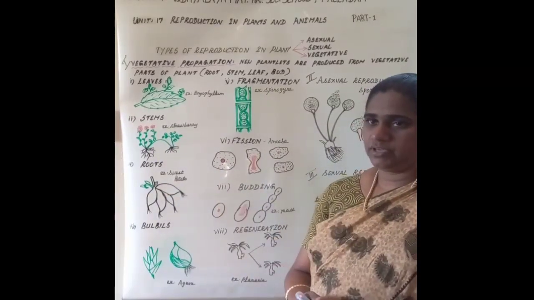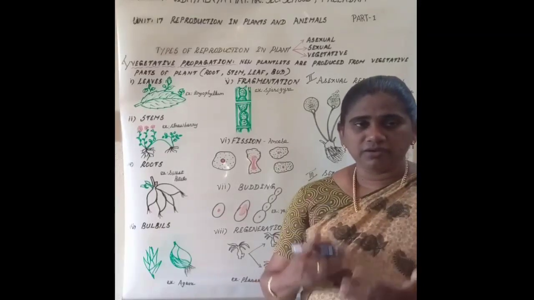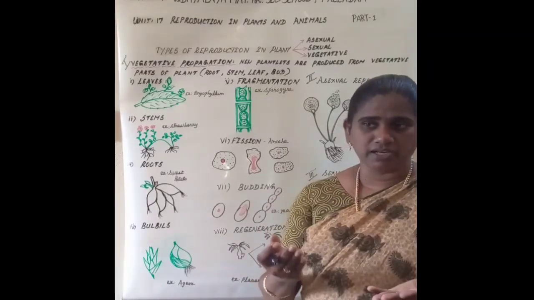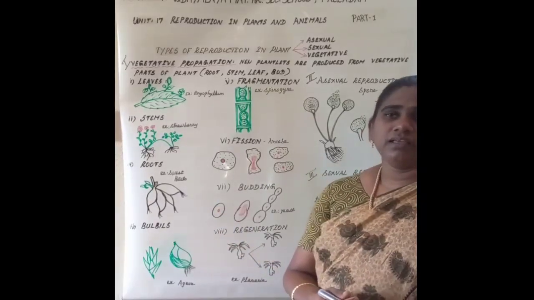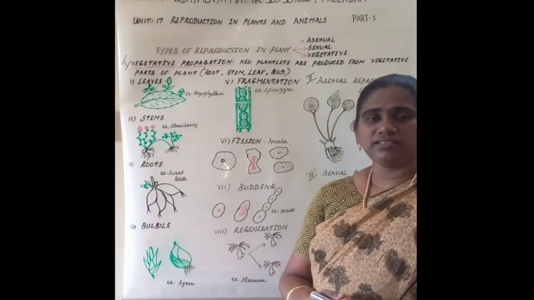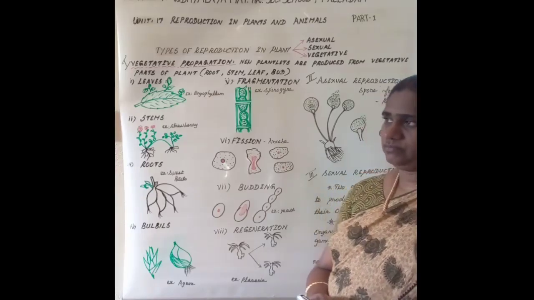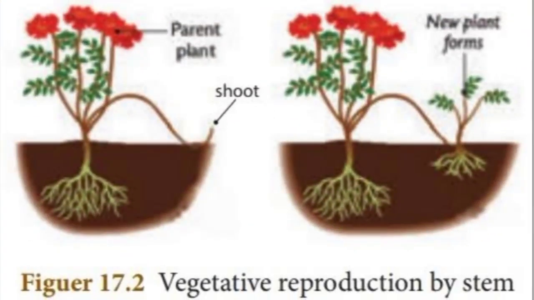The same way, how we get young plants from the mother plant through stem cutting, in strawberry, the new plantlets arise from the stem. See, in the strawberry plant, the aerial stems are so weak, they cannot grow upright.